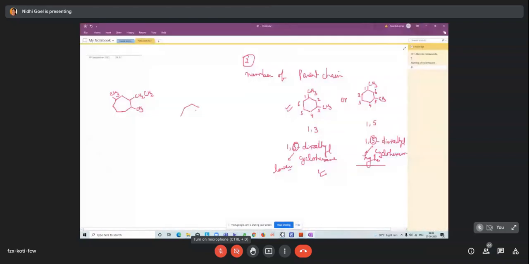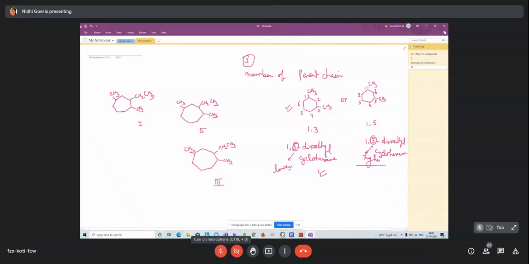This is another example. So we can write it in three forms. CH3, CH3, one more. In the first, this is first, this is second, and this is third.